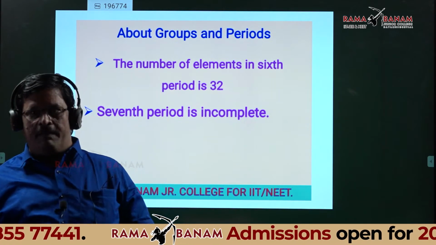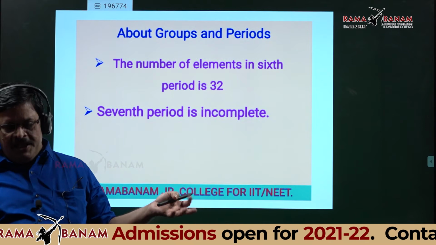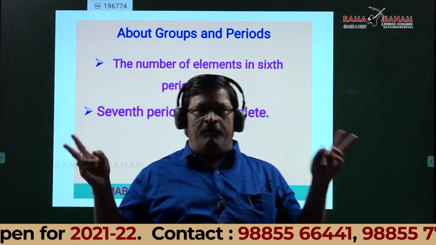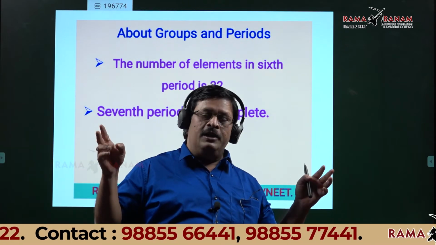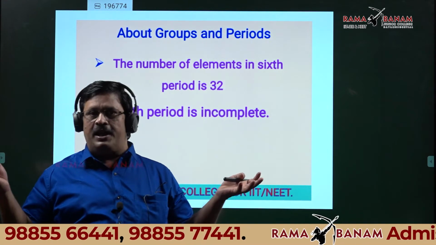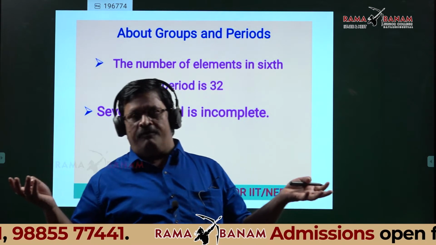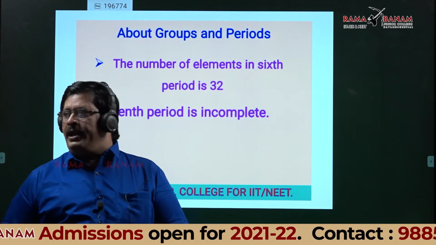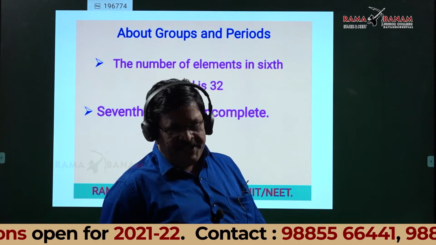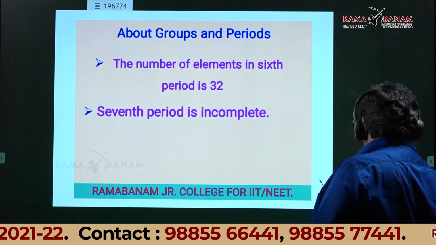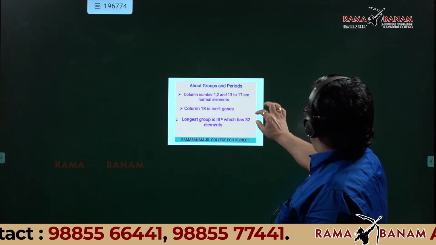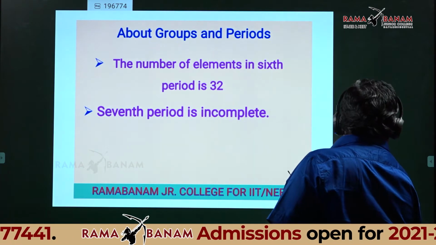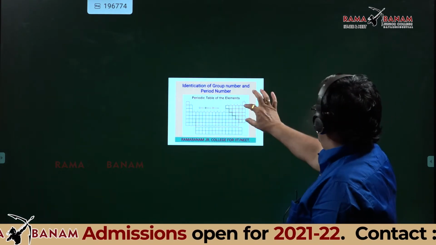This is something about the periods. 7 periods: very short, shortest is the first, longest is the sixth. Short periods are the second and third. Long periods are 4 and 5, the longest is 6, and the 7th is incomplete. Any doubt in this? Now, coming to groups, I'll go one more time through the periodic table, just wait, students.